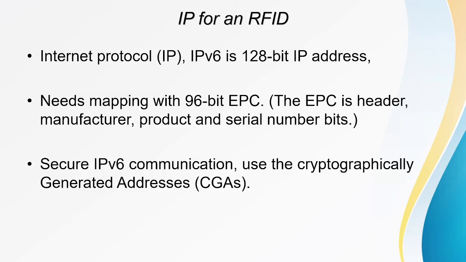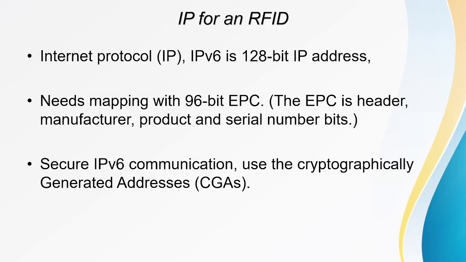IPv6 is 128 bit, so RFID is going to make use of a 128-bit IP address. It needs mapping, so the mapping should be done with the 96-bit EPC. The EPC has the header, manufacturer, producer, and the serial number bits.